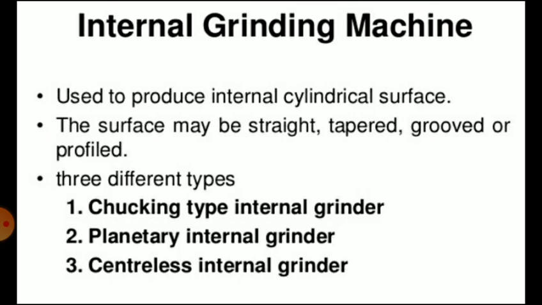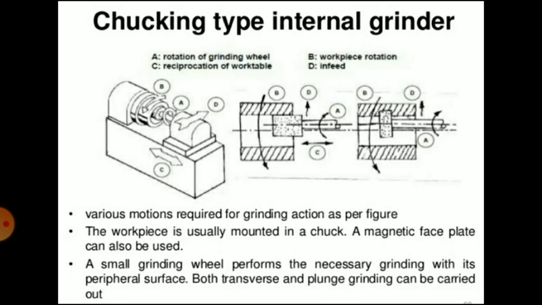Now we will move on to the internal grinding machine. It is used to produce internal cylindrical surfaces. The surface may be straight, tapered, grooved or profiled. So there are three different types, that is chucking type, planetary and centerless grinding. So the first is the chucking type.